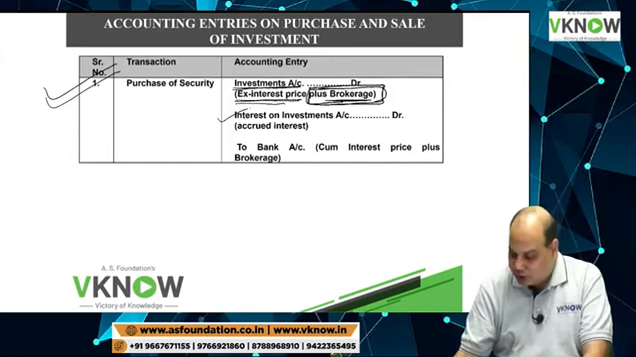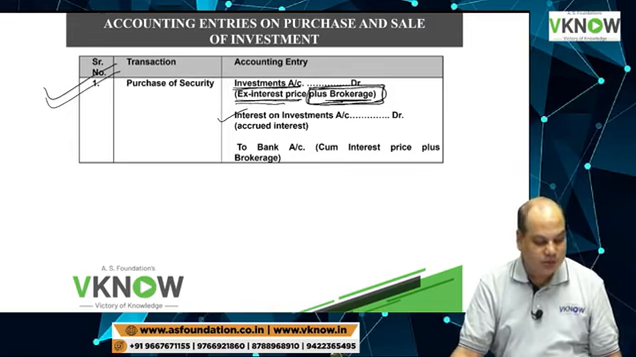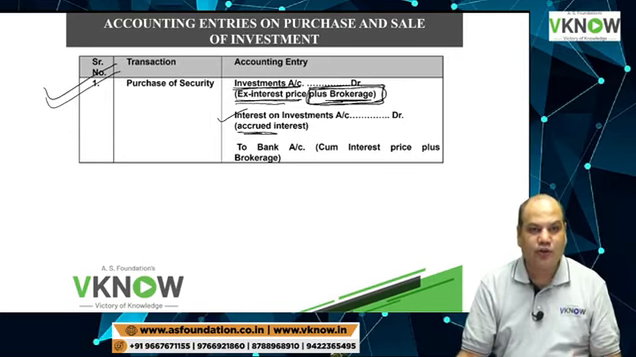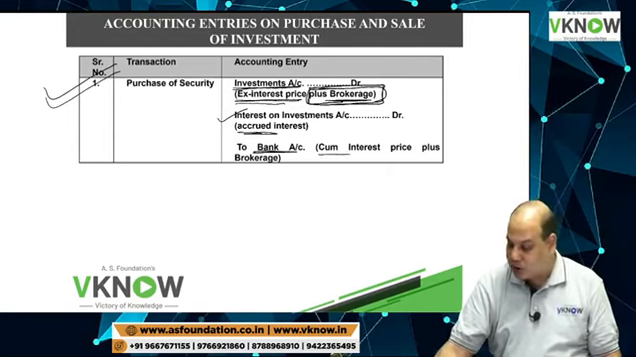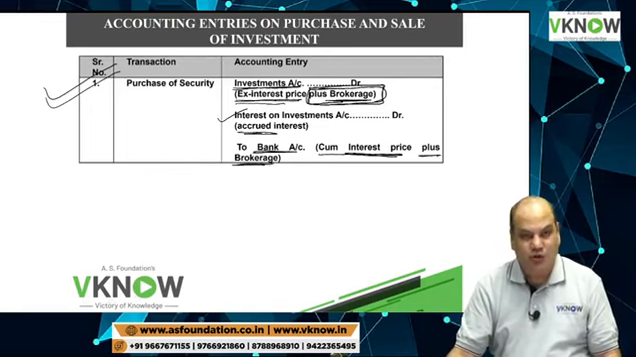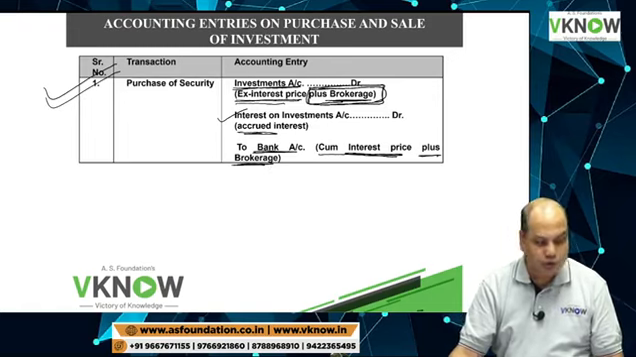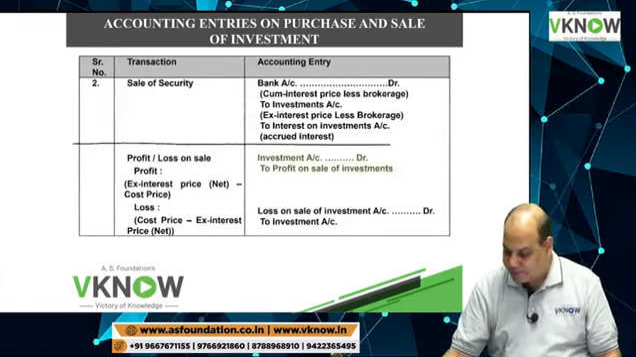Then you will debit interest on investment, interest accrued. Example number 6 will help you to understand this interest accrued, which was 2,500 rupees, and to the bank, total amount paid. The total payment will be the cum-interest amount paid plus any acquisition cost like brokerage, fees, stamp duty, commission. So those will also be added. This is the entry in the books of the buyer.